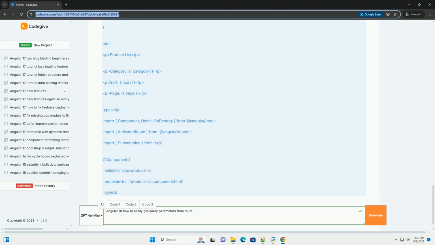Navigation with query parameters. Use the router service to navigate and update query parameters. The router.navigate method allows you to easily change the query parameters without a full page reload. Strongly typed query parameters, advanced, Angular 17 plus with signals and standalone components.